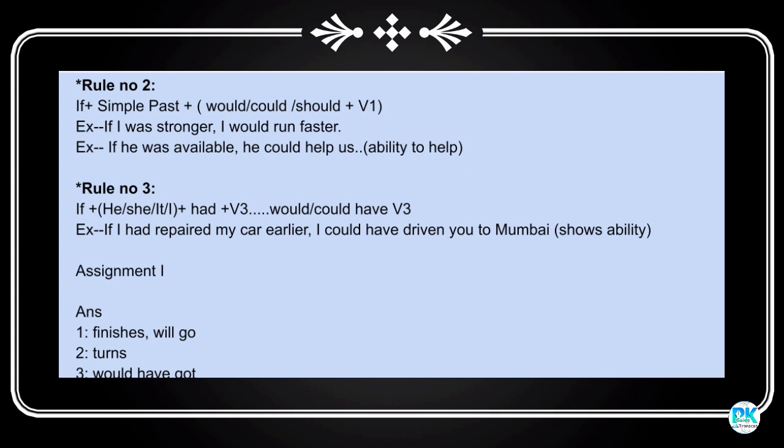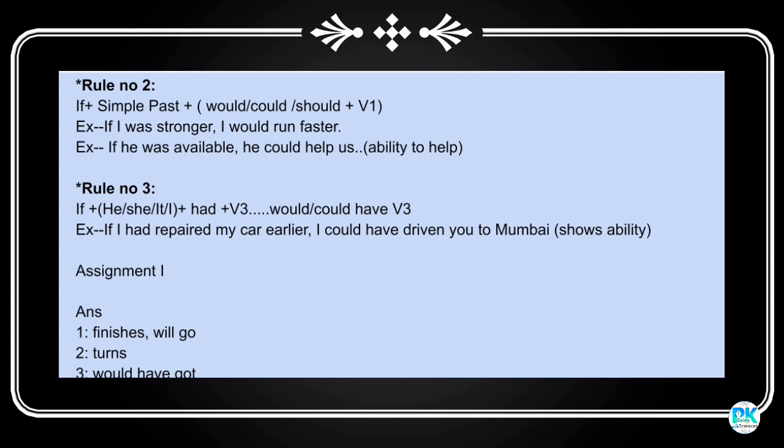Now rule number 3. Here in the if clause, past perfect tense is used. Then in the main clause, you have to use would plus have plus third form of verb or could plus have plus third form of verb. Example, if I had repaired my car earlier, I could have driven you to Mumbai. It shows the ability, so could is used here. So using these rules, you will be solving these exercises quite easily.